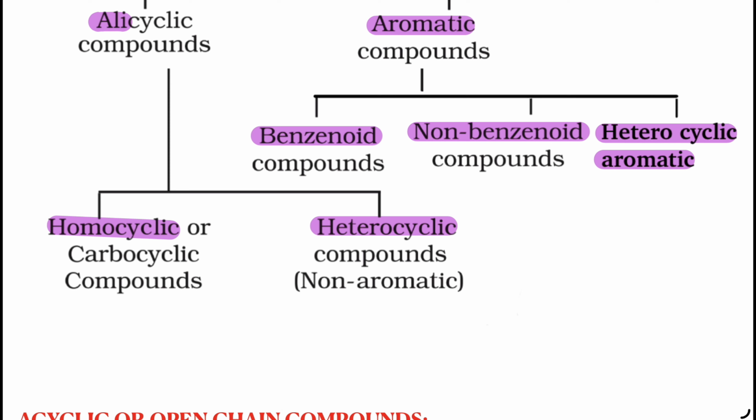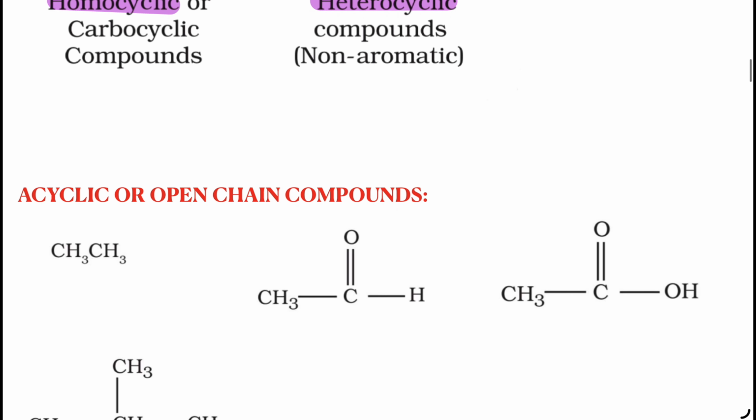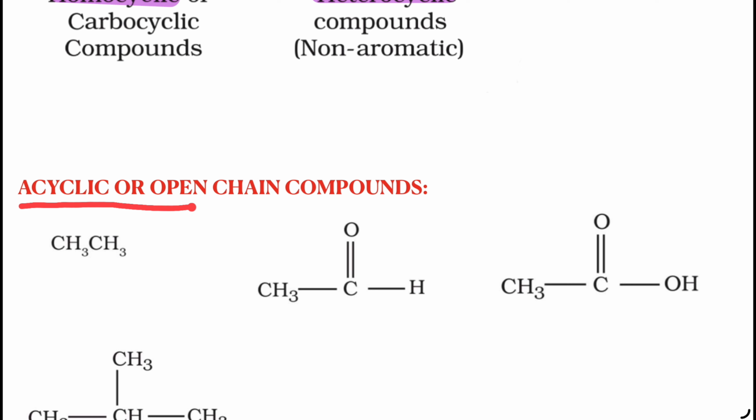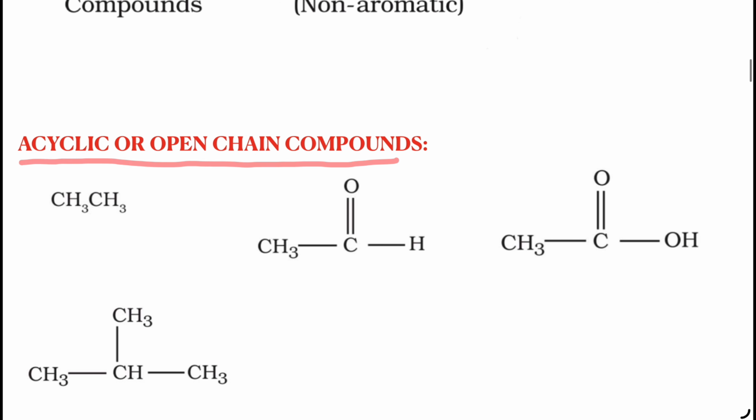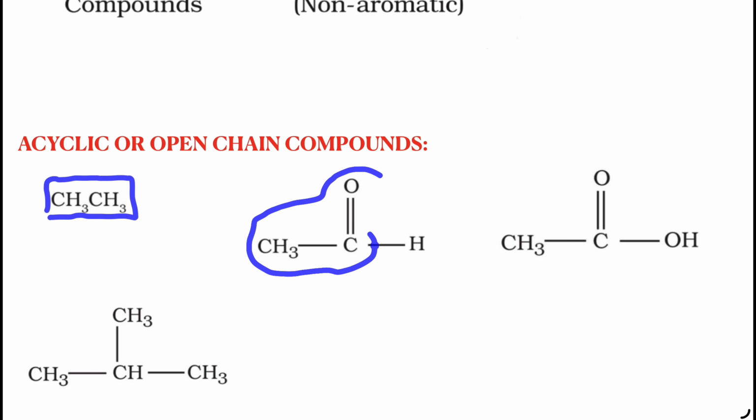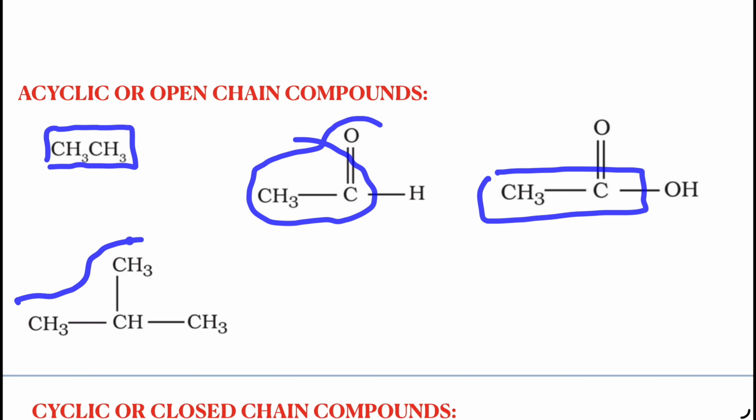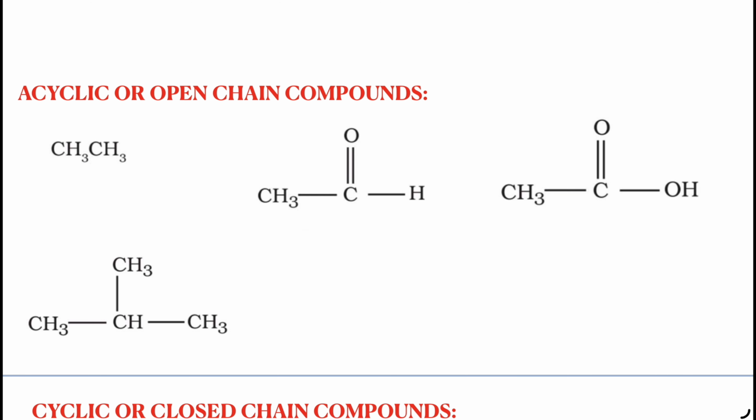So let us apply this particular classification. The first one we are taking is acyclic or open chain compounds. In the first example, the carbon framework is an open chain compound. Here also you can see an open chain compound. Open chain compounds are called acyclic compounds. Of course, these are further classified into various categories based on functional group. We will talk about that in the next classification. So these are all said to be open chain or acyclic compounds.